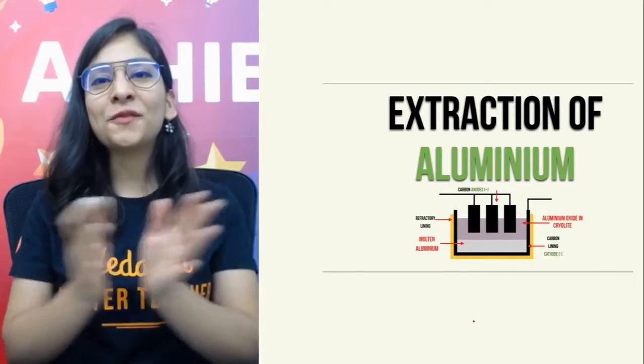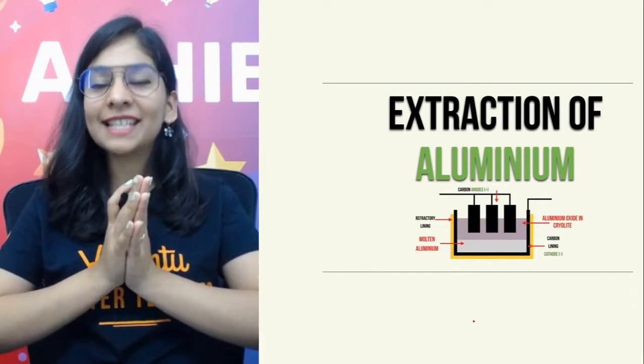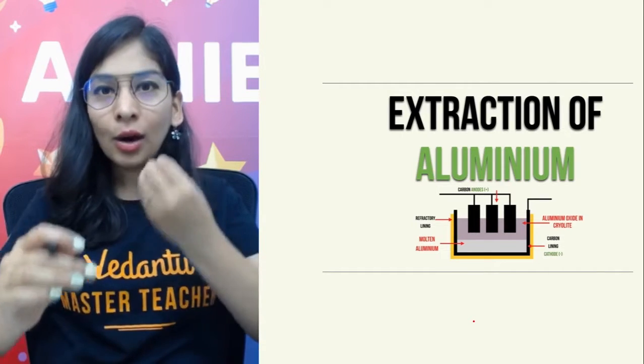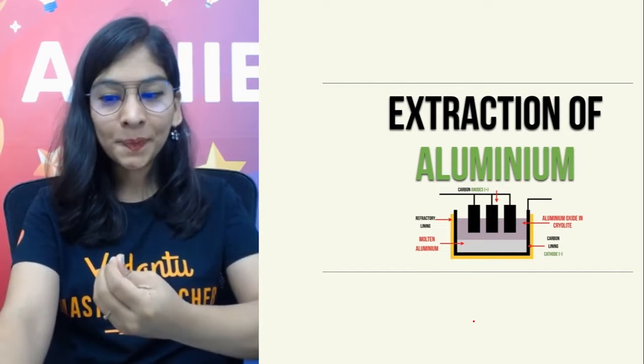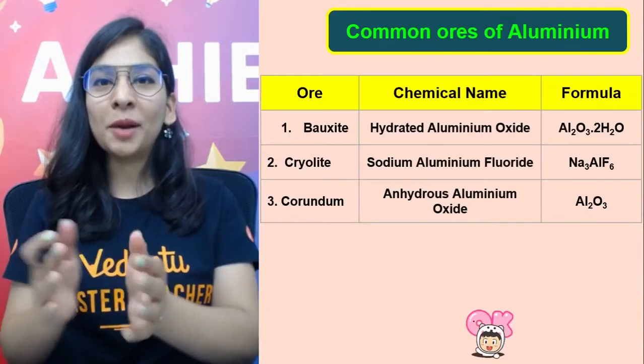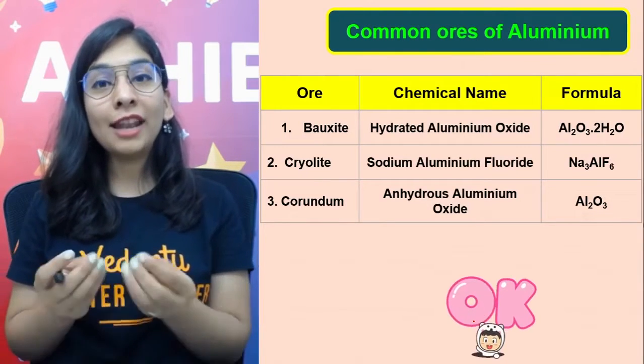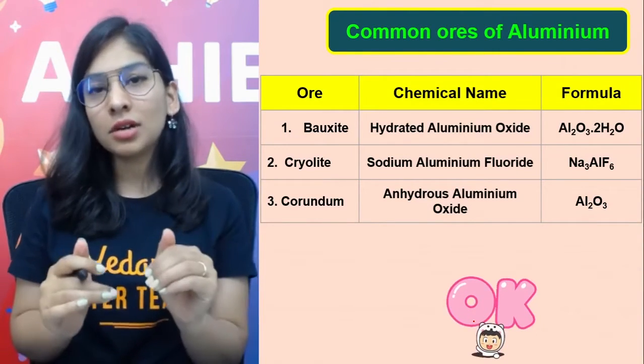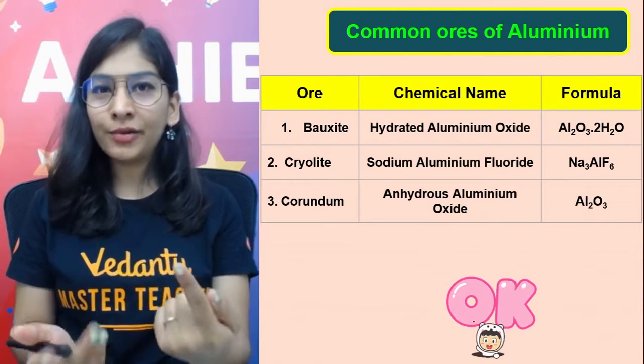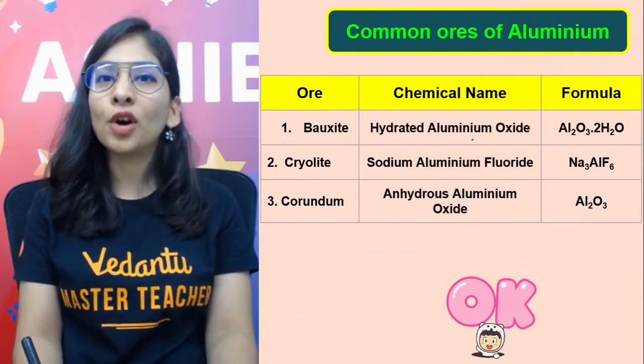Let's move to our new topic, that is extraction of aluminium, how we'll get our pure aluminium. So let's talk about its process one by one. The very first thing: how is aluminium going to exist in the earth's crust? We know that, I already told you. Generally in the form of bauxite ore.